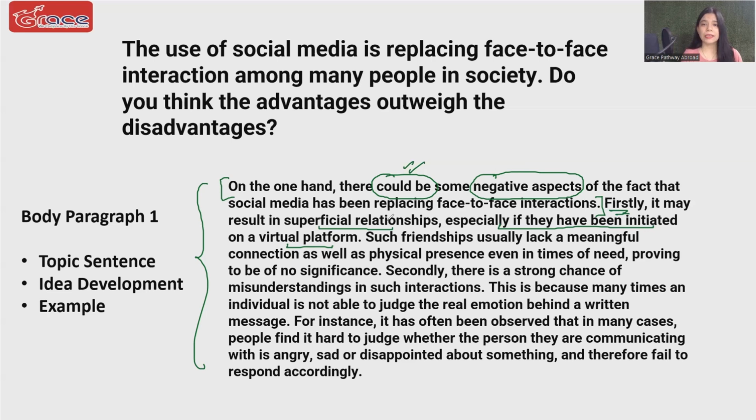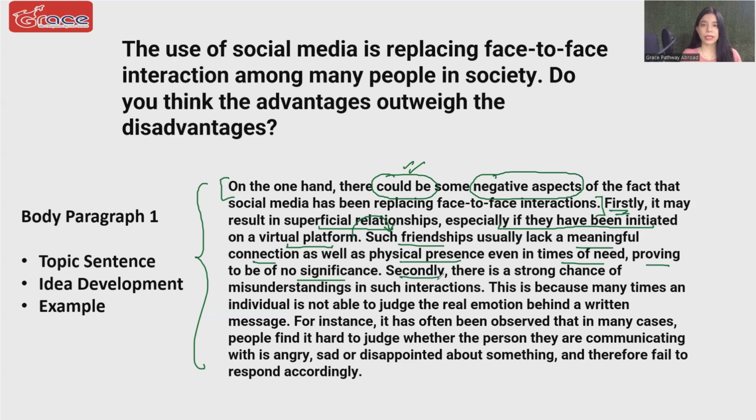And then in the next sentence, I am developing this idea. I'm explaining this idea of superficial relationships. I'm saying such friendships usually lack a meaningful connection as well as physical presence, even in times of need. That means even when you need people around you, when you are facing difficulties in life, these people who are your online friends, they are not there. As a result, they are of little to no significance. That's our idea number 1 with explanation.